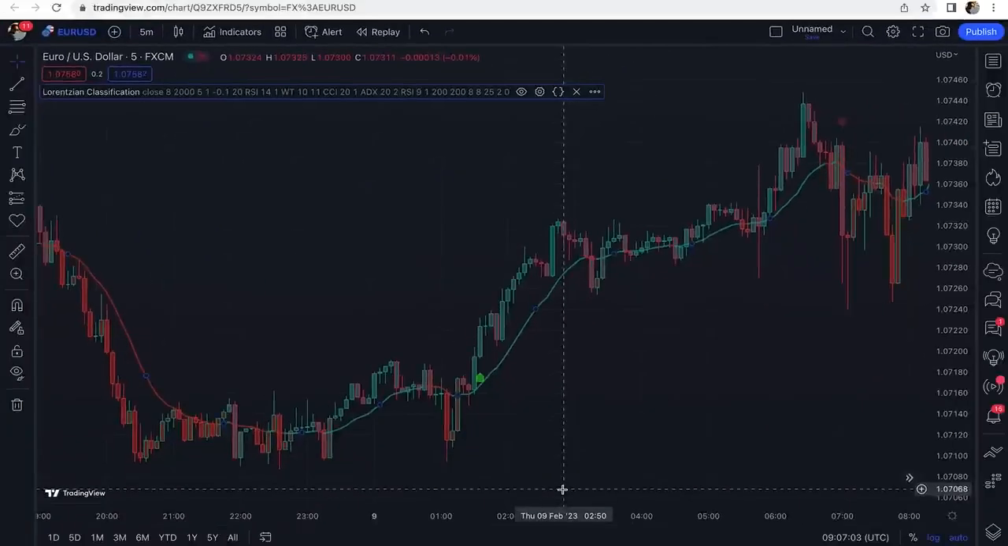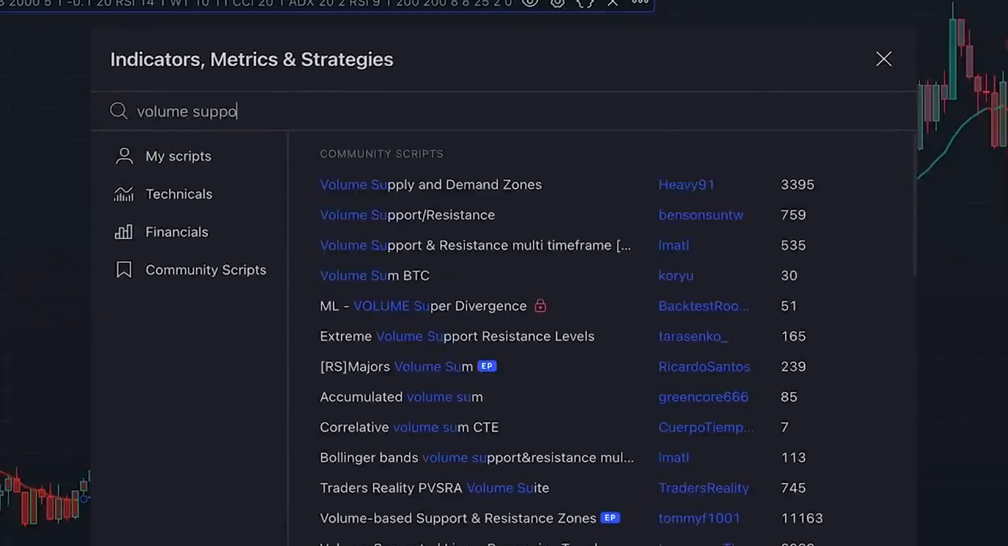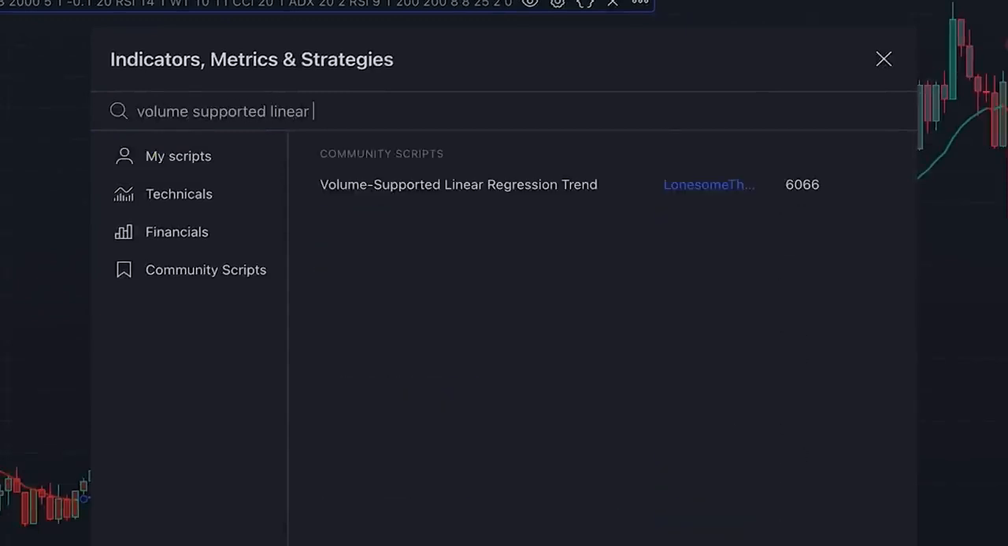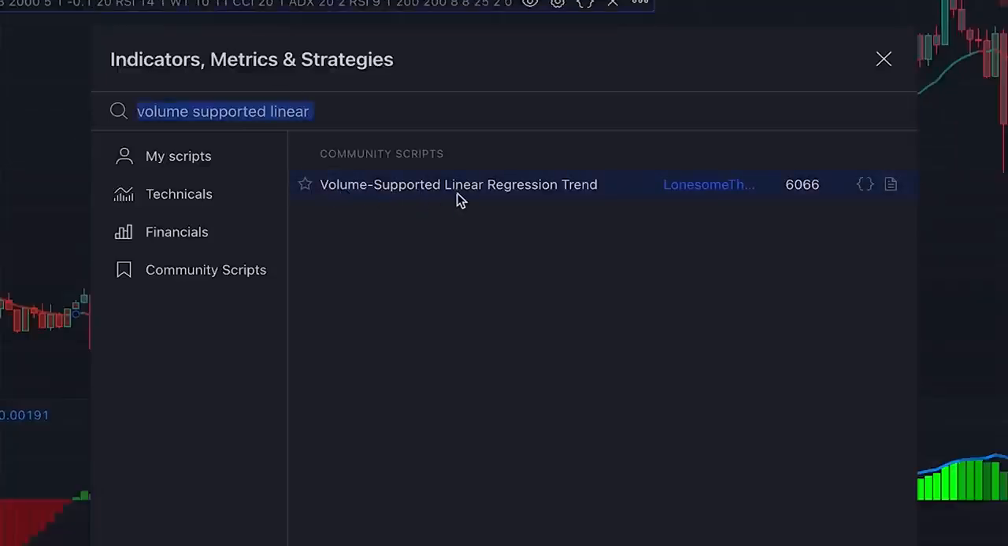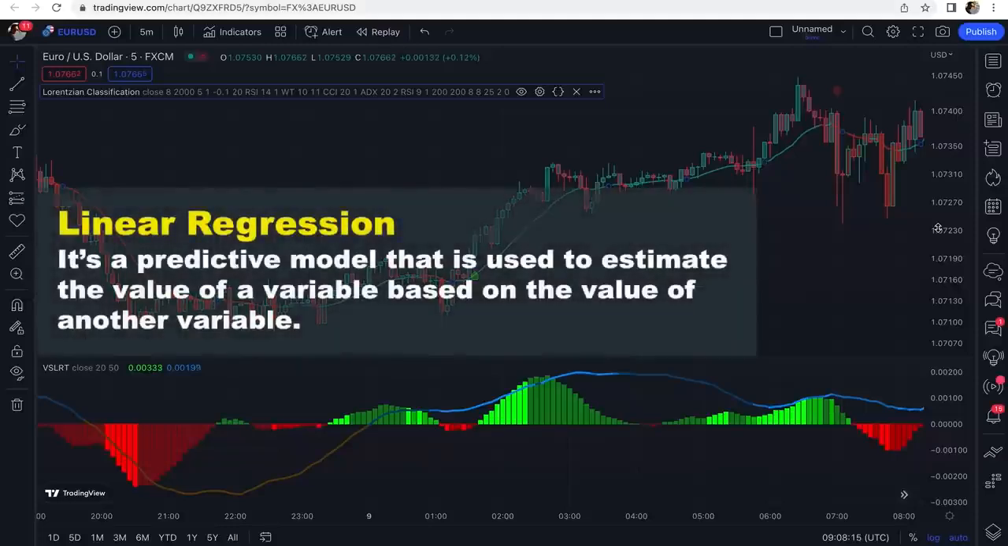All right, the next indicator that we should add is volume supported linear regression. This one, Volume Supported Linear Regression Trend, which is written by someone named Lonesome the Blue. This indicator is also very powerful and it's built based on linear regression. In case you don't know what linear regression is, in statistics it's a predictive model that is used to estimate the value of a variable based on the value of another variable. It's a linear approach, and because of this it can help us to calculate trends.